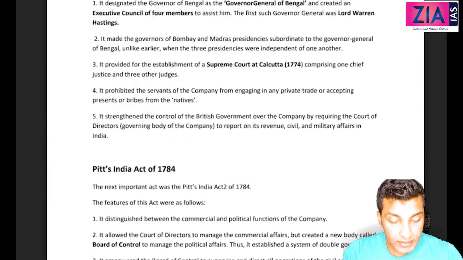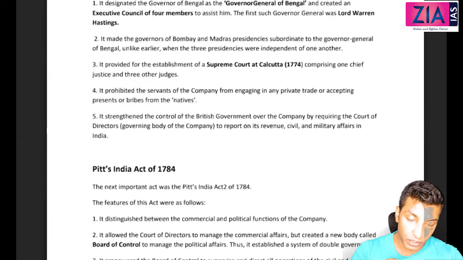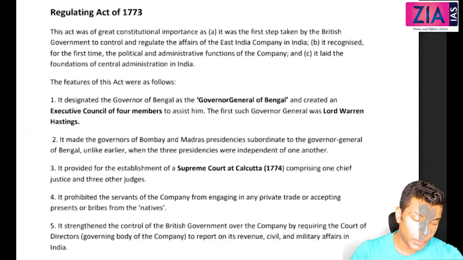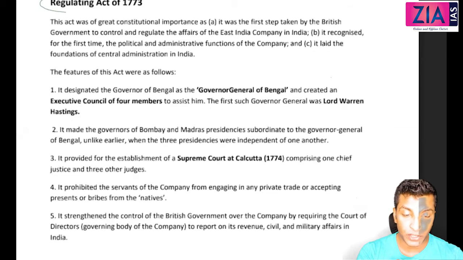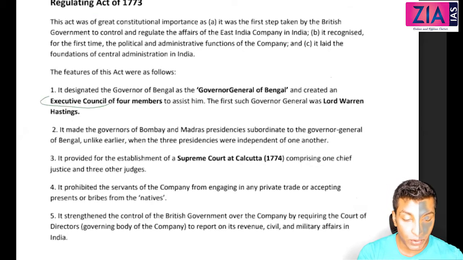Okay, so this one point strengthened the control of the British government over the company by requiring the court of directors, that is the governing body of the company, to report its revenue, civil and military affairs in India. So the court of directors were now supposed to report to the parliament. The only thing you need to know is that the name itself will tell you the objectives of the act. Regulating Act, you will see the regulation. Here, this 4-member executive council is regulating the governor general sitting in India. Again, they are requiring the court of directors to report.